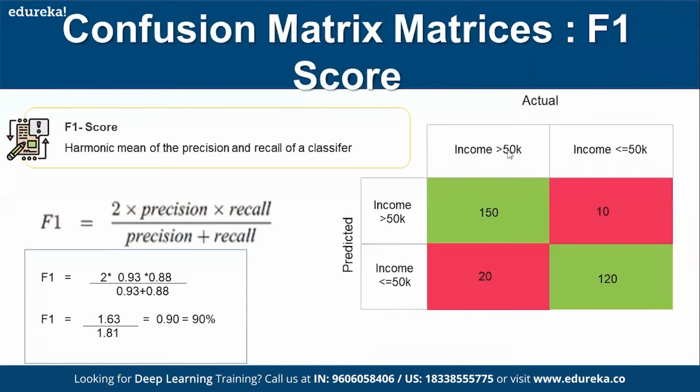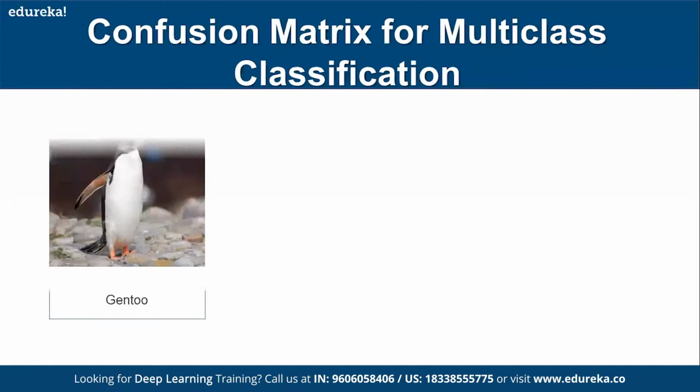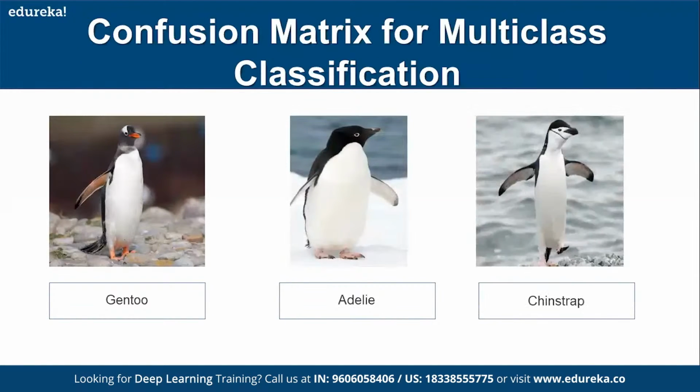Till now, what we did is called a binary class. Binary class means only two possible values. You can see income greater than 50K, income less than or equal to 50K. Two possibilities. If you are going beyond that, then it is called a multi-class classification. So for that multi-class, how do you actually do a confusion matrix? If you see, these are the three possible classes.